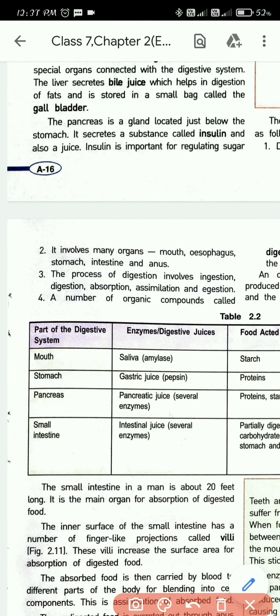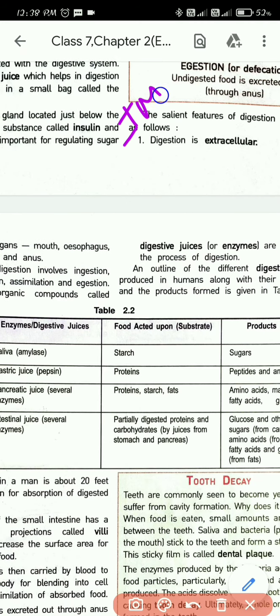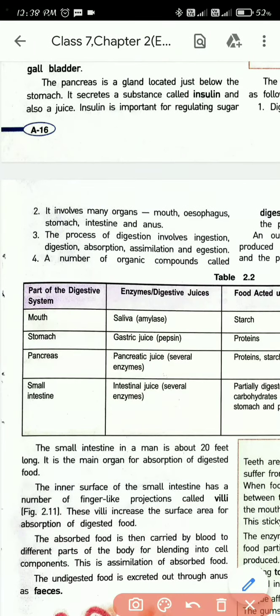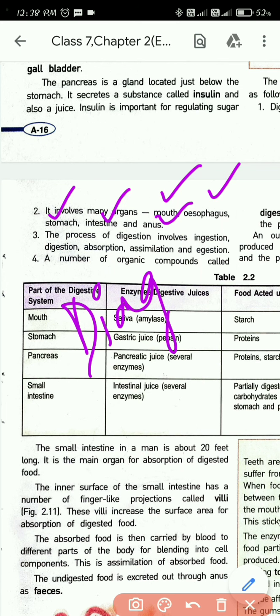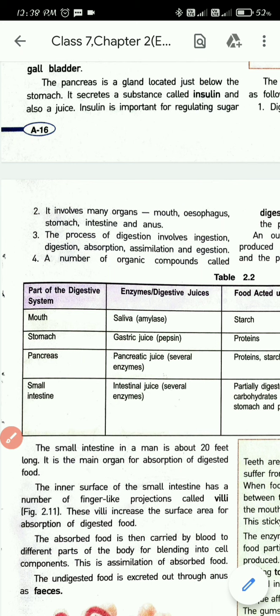Next, it involves many organs. These characteristics are very important, so please underline them and mark them as important. What are the organs associated with digestion? The first is the mouth. Next is the esophagus, then the stomach, then the intestine, and then the anus. If you remember the diagram, all this process will be easy for you to understand, and you'll be able to tell everything. These are the organs related to the digestive system.